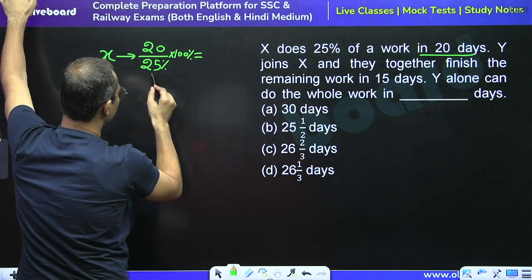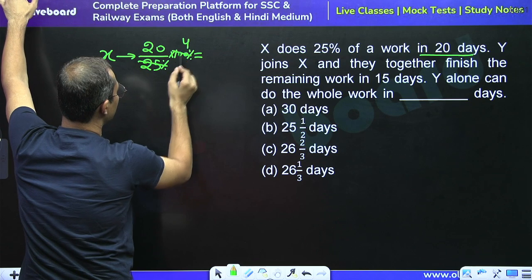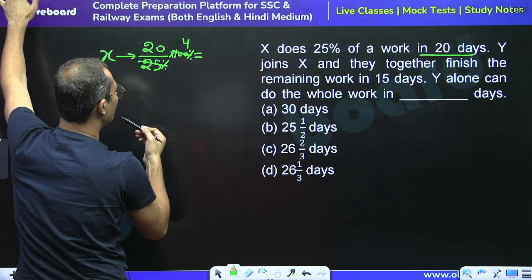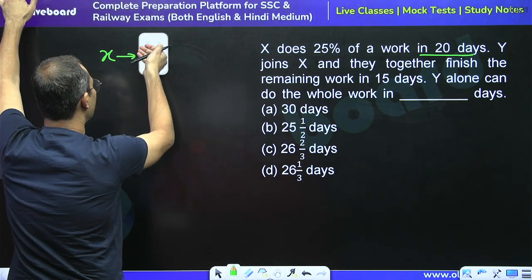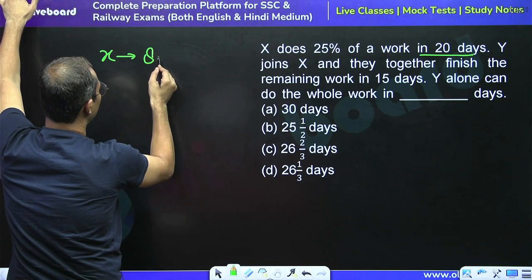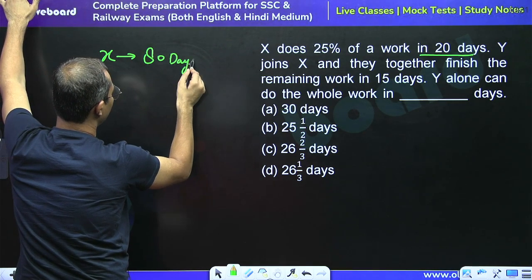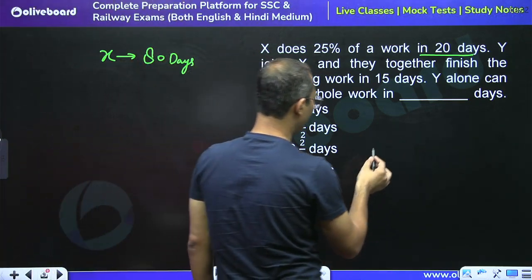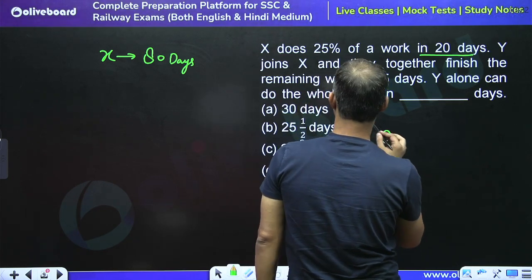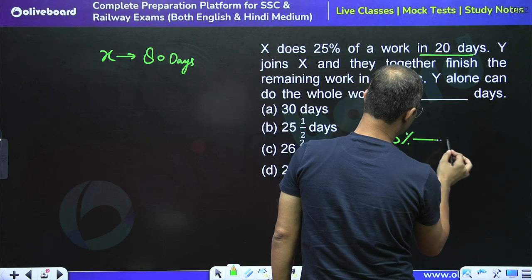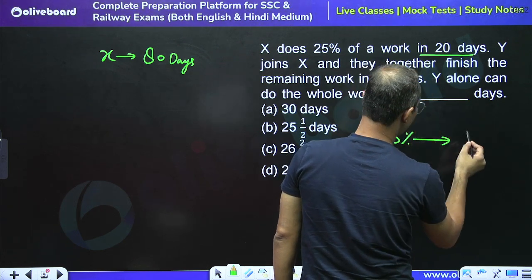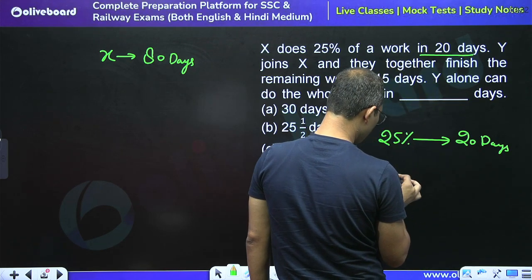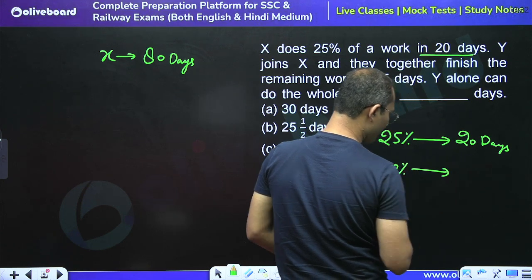So we can say that by 25 this would be cancelled 4 times, so he will take 80 days, right? He will take 80 days to complete the work. So we can say that X will complete the whole work in 80 days, right? See how we are calculating it. X can complete 25% of the work in 20 days. Now you have to calculate in what time he will complete 100% work, right?